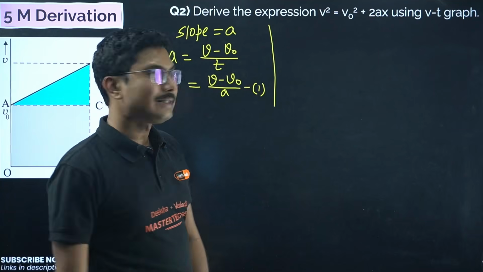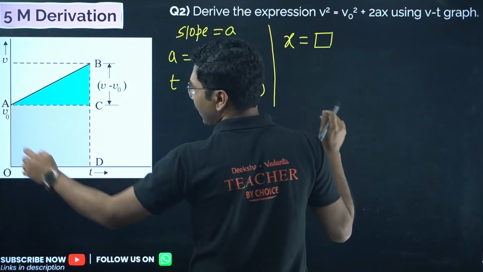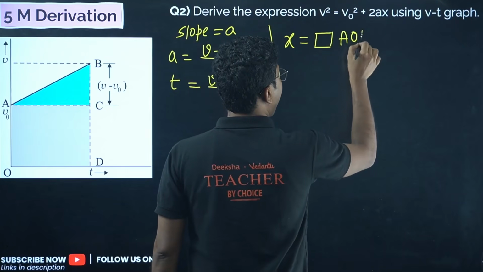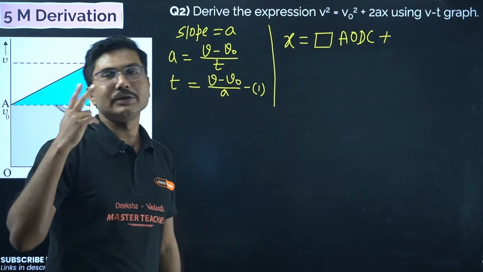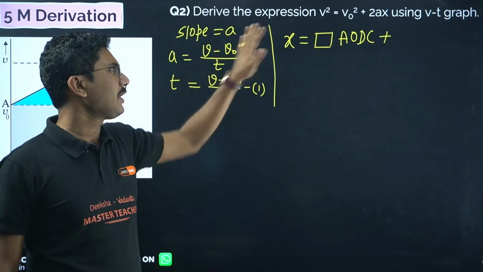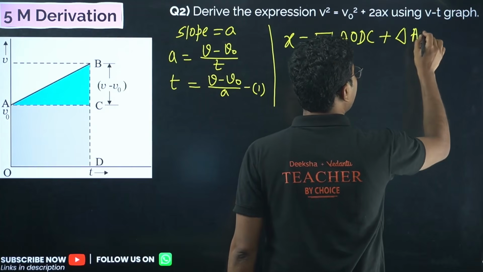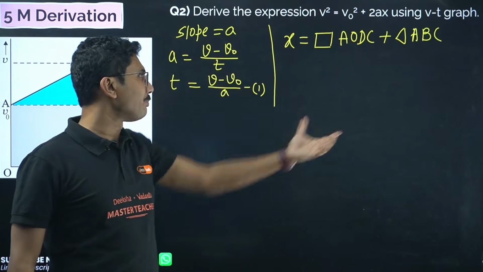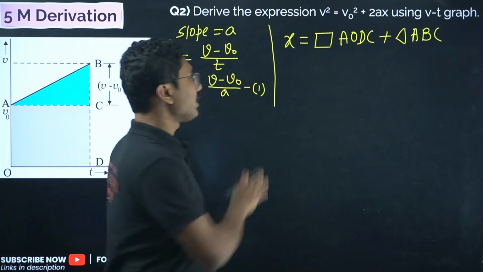Okay, our formula again is the same, that x equals the area of the rectangle AODC plus the triangle. This is the only thing that you can get from the graph. There are two things you get from a graph: slope and displacement. Slope is equal to acceleration and displacement equals area. Okay, so these are the only two things you get from the graph, and you have to manipulate these equations and simplify them based on the final result being asked from you. That's it.